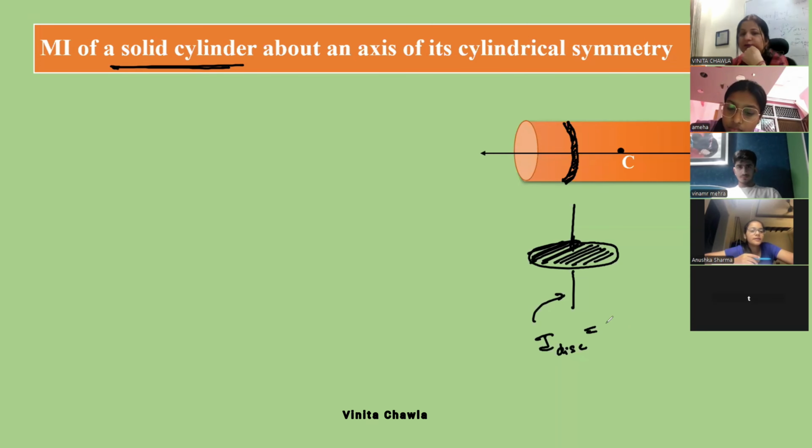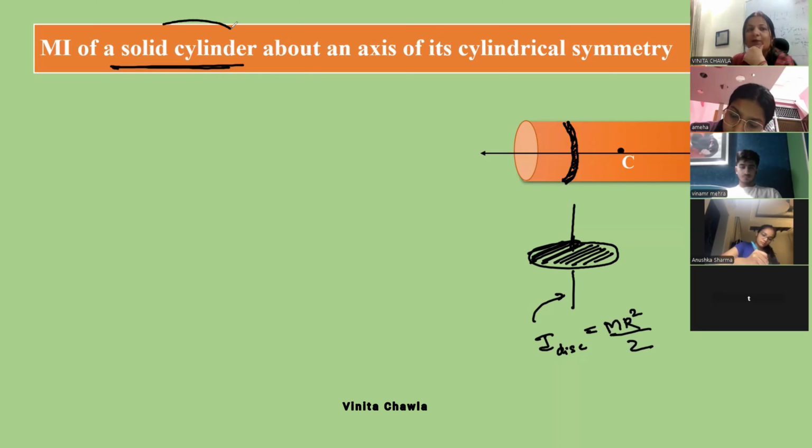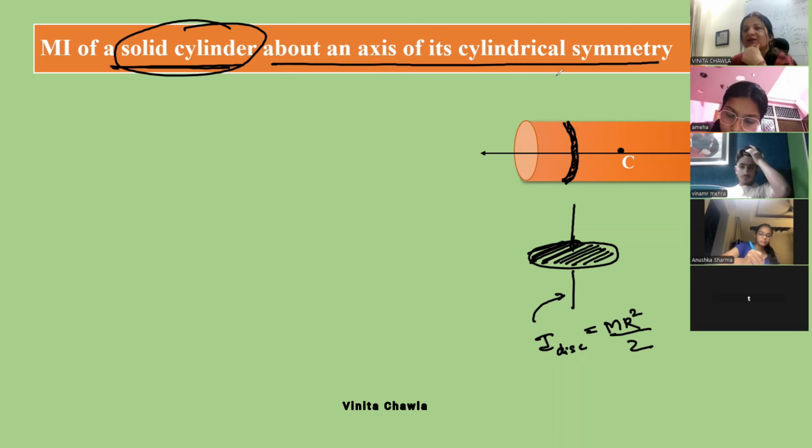mr square by 2. Very nice. It's mr square by 2. So for a disc, it is mr square by 2 and we have a number of discs joined together. So the moment of inertia of the disc will be the same moment of inertia of the solid cylinder about an axis of its cylindrical symmetry. So moment of inertia of a solid cylinder.